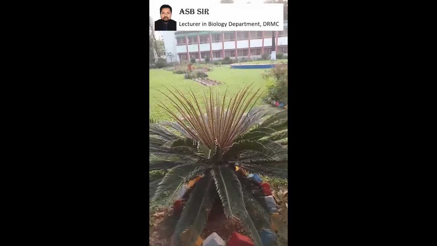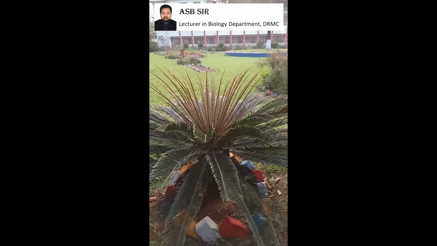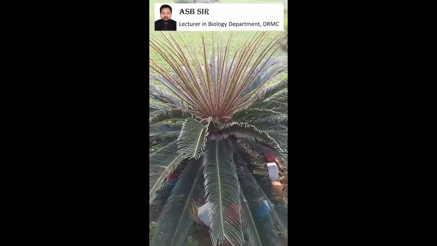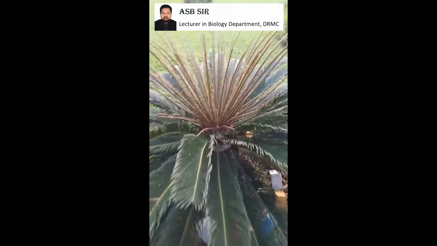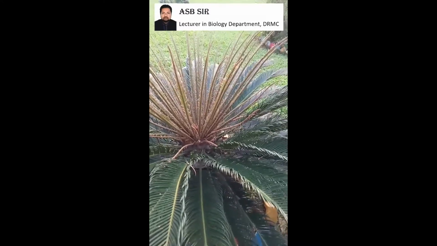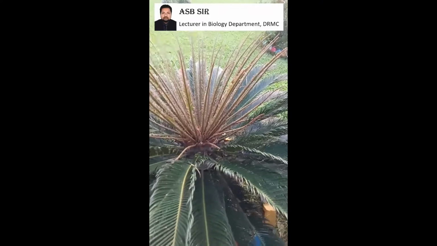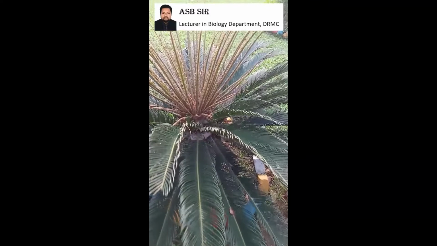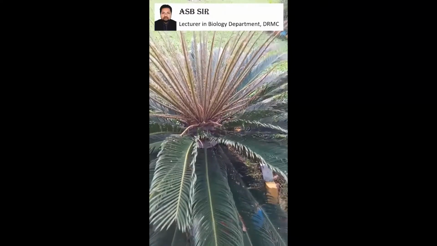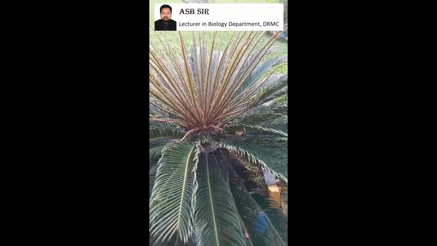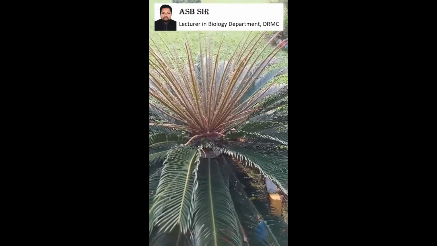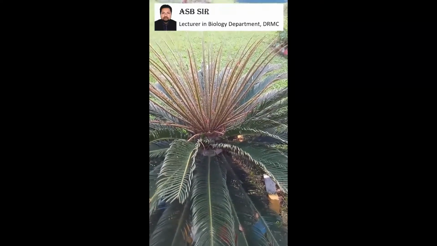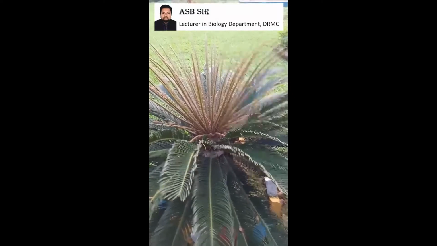Cycas is a heterosporous plant. Here we observe a cycas plant. Here strobilus or megasporophyll both are absent. I assume that this plant may be a male cycas plant. When it is mature, then it can produce a strobilus. So a male cycas plant produces strobilus.